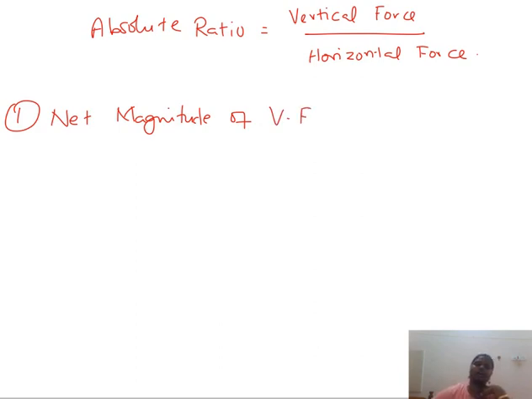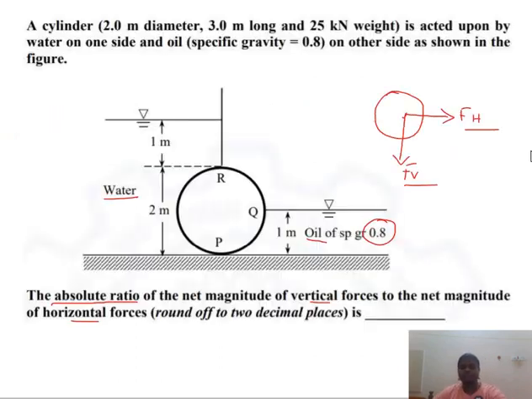Generally, the formula for the vertical force is nothing but rho g V, or rho g L into A. Volume is nothing but length into area, right? So this is the formula, and we have to calculate it for the cylinder which is shown in the figure.